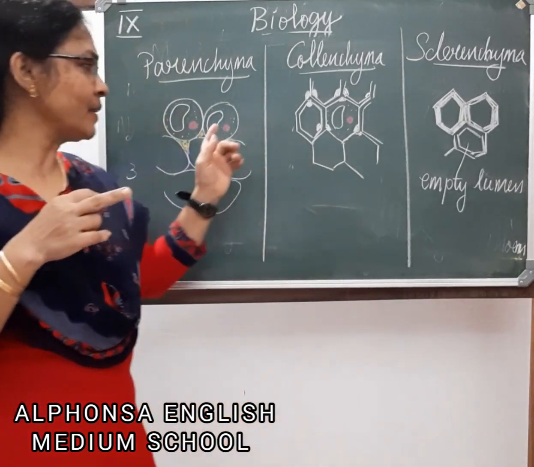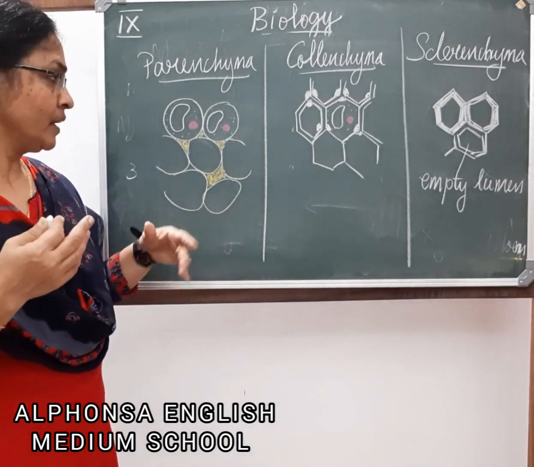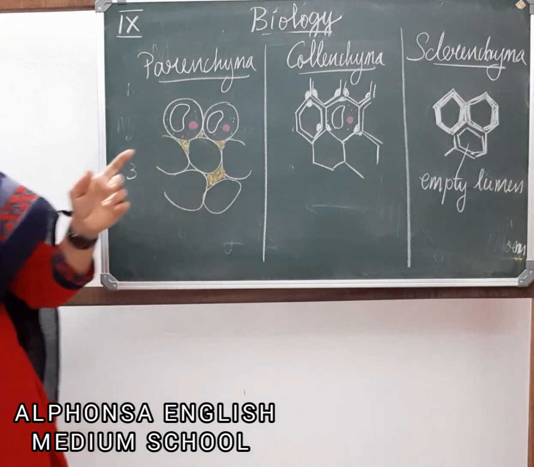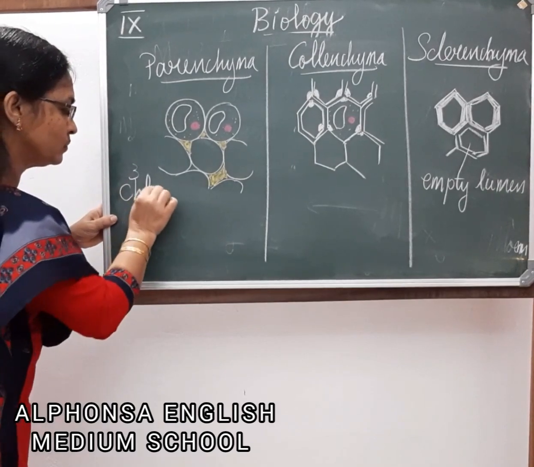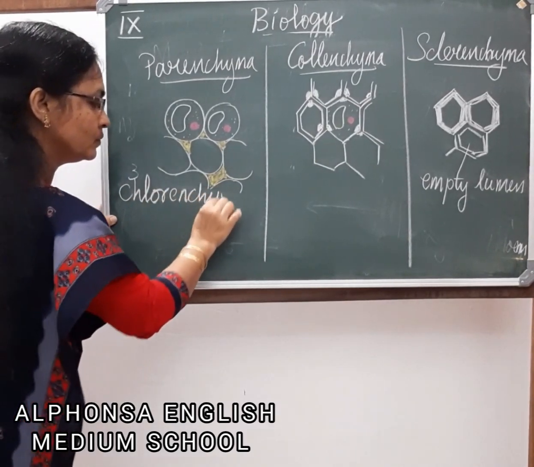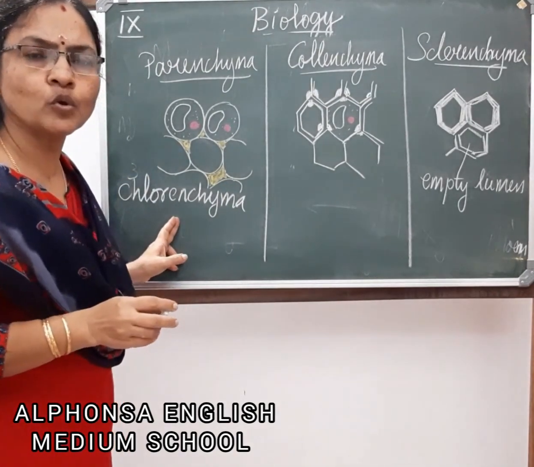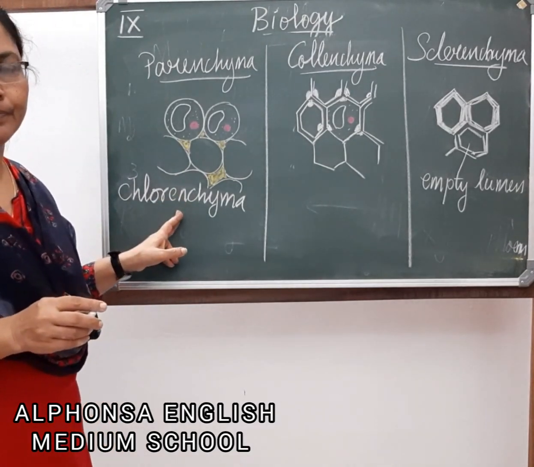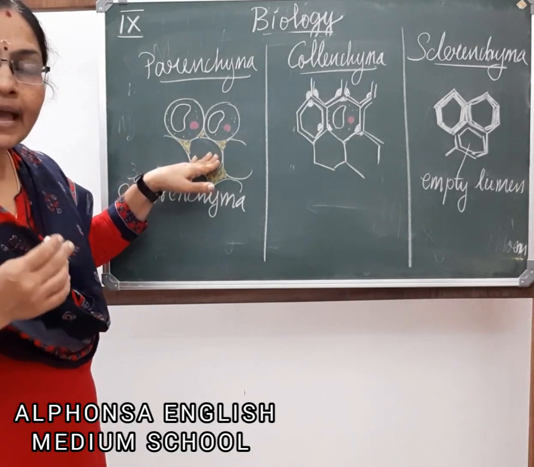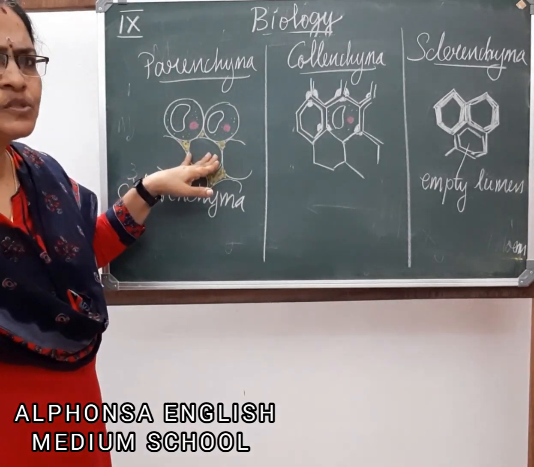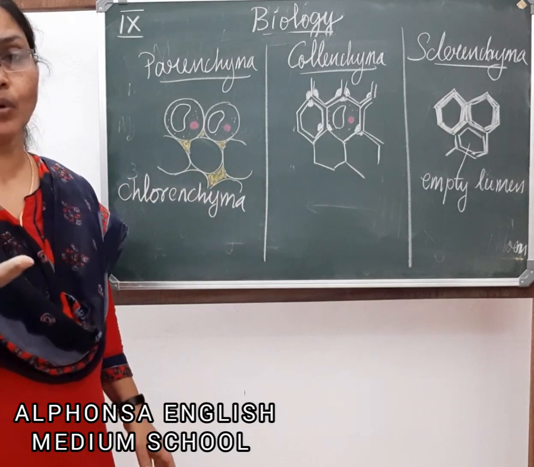Once again, some of the parenchyma cells may have chlorophyll in them and their function will be to synthesize food. If parenchyma cells are having chlorophyll pigments in them, we call them chlorenchyma. What is chlorenchyma? Parenchyma cells having, yes, chlorophyll pigments are called chlorenchyma. The function is to synthesize food. Parenchyma cells in aquatic plants may have big air cavities. Can you guess why? Yes, to maintain buoyancy in water, floating ability in water.